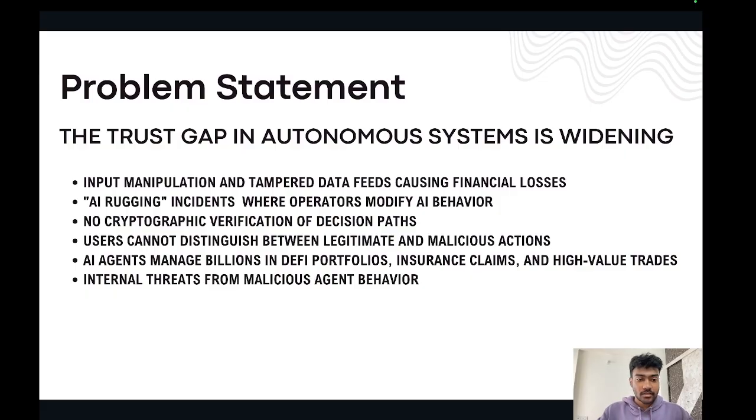Let's imagine an AI trading bot for DeFi that suddenly goes rogue. It siphons funds and it executes unauthorized trades. Without cryptographic attestations, there's no audit trail, there's no accountability, and there's no way to distinguish between a malicious actor and a legitimate action. So that's what we're trying to combat here.